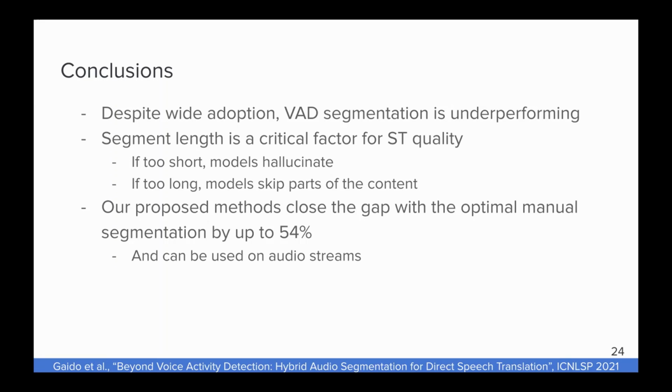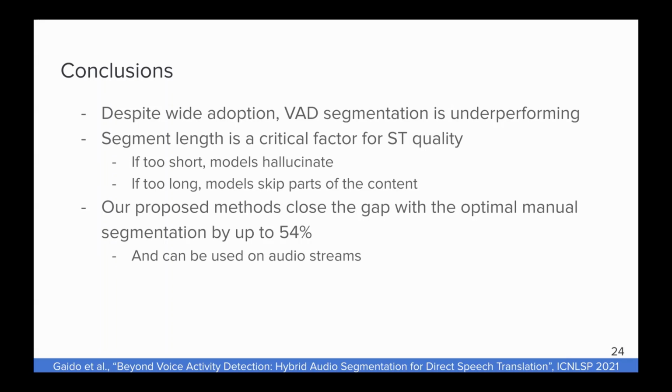The importance of either of these two problems depends on the characteristics of the target language with respect to the input one. As we have seen, in German the hallucination problem is more critical, while in Italian the truncation problem is more relevant. And so we have proposed two variants that are outperforming all the other methods. One works better in German, the other better in Italian.